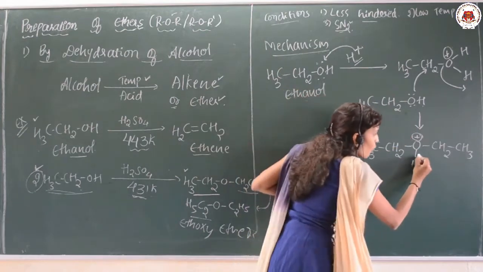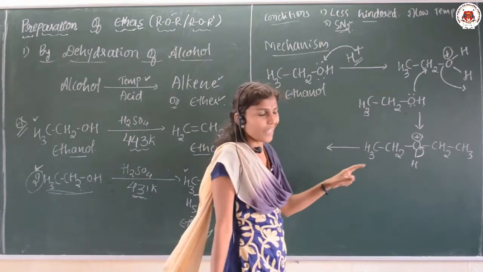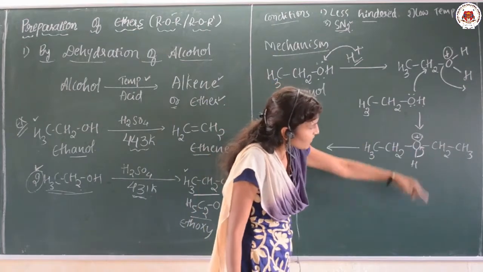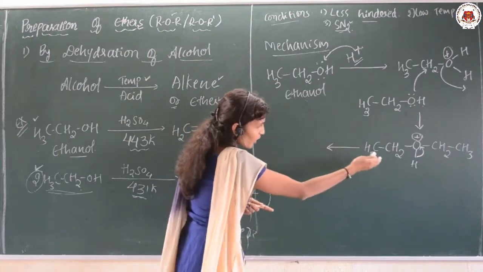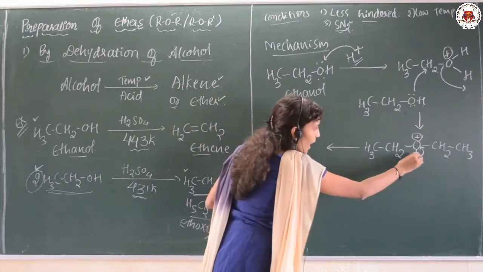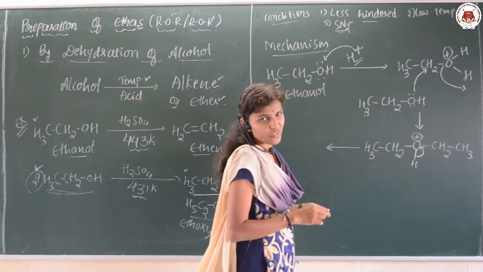It means one of these hydrogens is going to donate its electron to the oxygen, and it itself gets away from that product. So what happens when the hydrogen gets eliminated and this bonded pair of electrons is shifted to the oxygen?